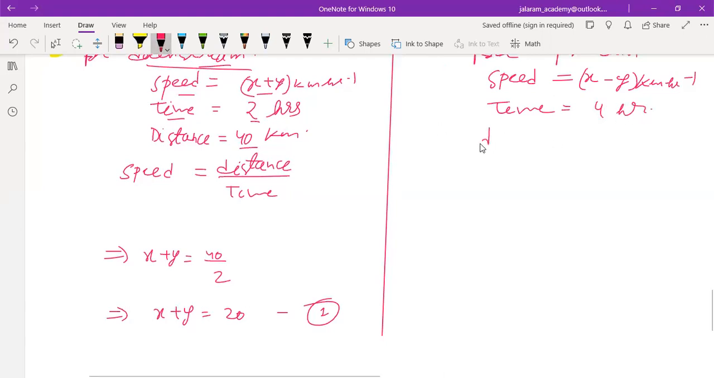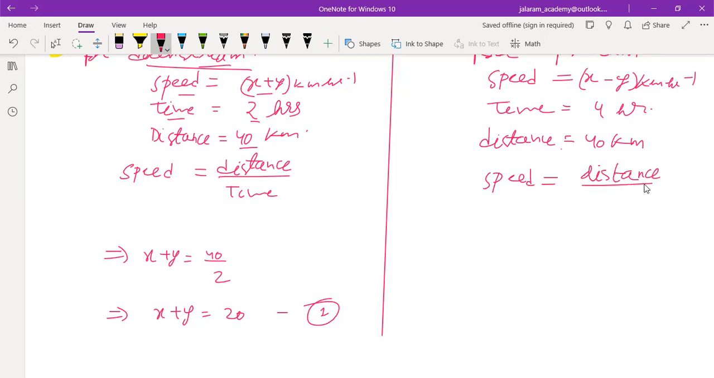And what about the distance? Distance is the same now, as it returns along the same path. So distance is 40 kilometers. Now again, we know that speed equals distance upon time. Speed is x minus y, distance is 40, time is 4. We have written everything, so x minus y equals 10. This is equation number 2.